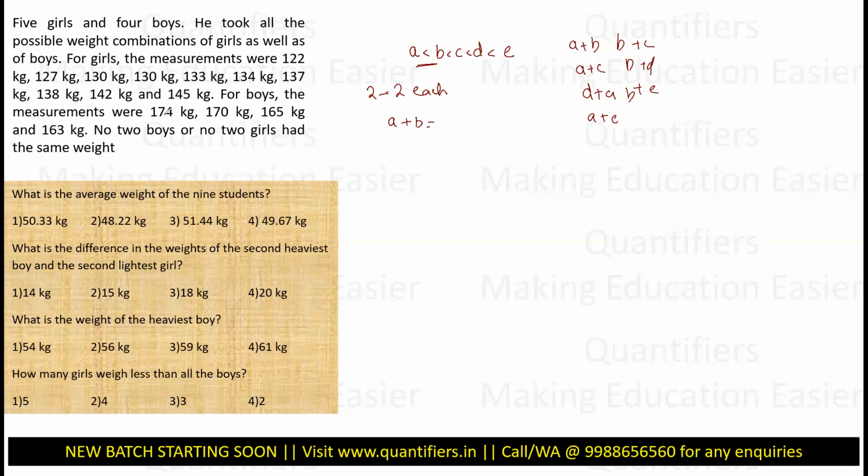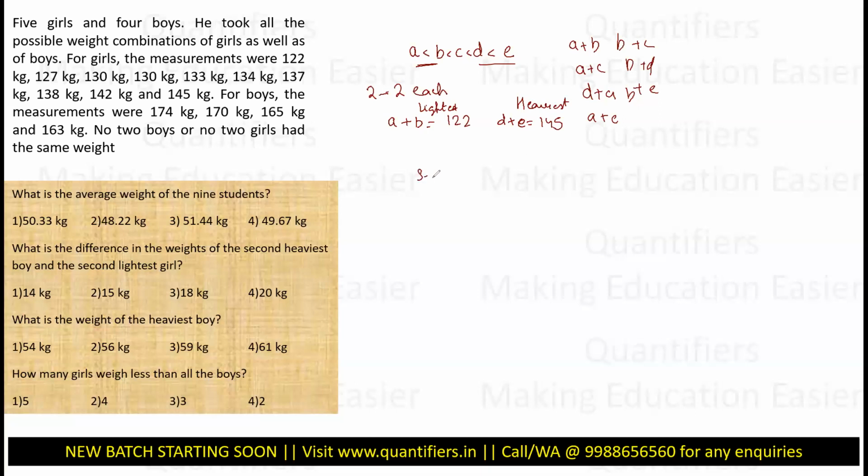So A plus B is giving me, let us say if I talk about the girls, 122 kgs. The highest weight is always the top two. So D plus E will result in 145. This is the lightest, and this is the heaviest. I'll explain it in further detail right now.